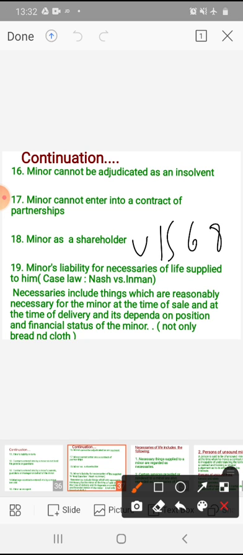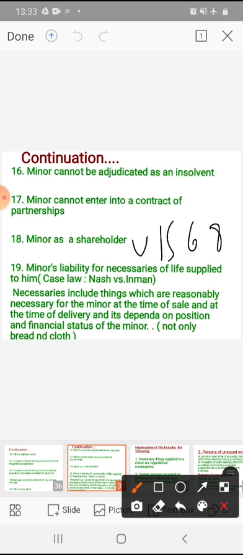It may be noted that a minor is liable for the necessaries of life or the necessary services provided to him or his dependents, but he is not personally liable for such necessaries. Only his property is liable for the same. For example, a person who provides necessaries for a particular minor can reimburse what he spent for the minor only from the property of the minor, not personally. He cannot take money personally from the minor.